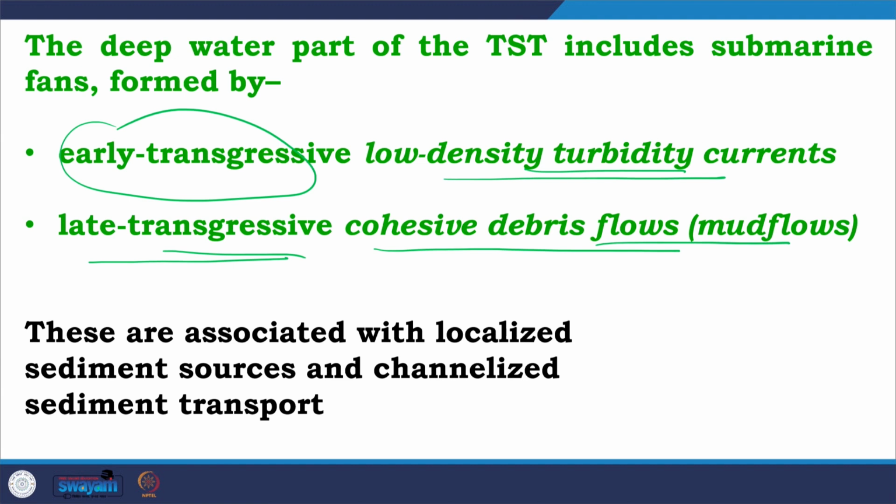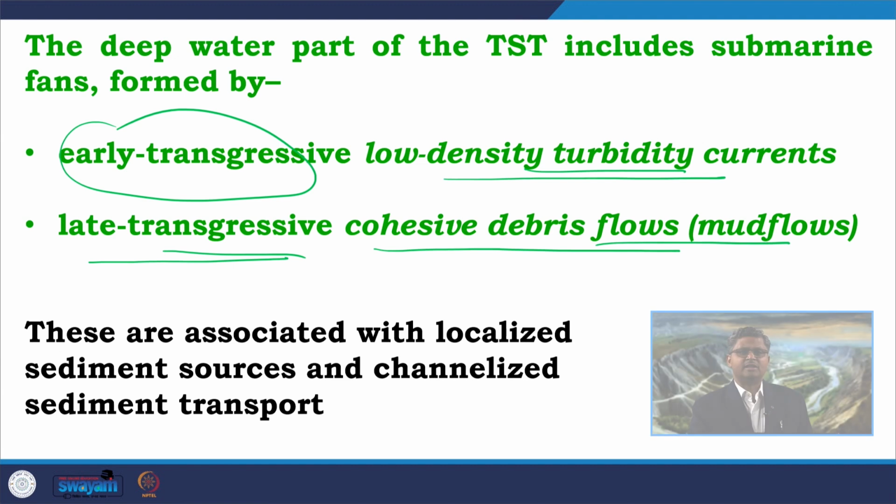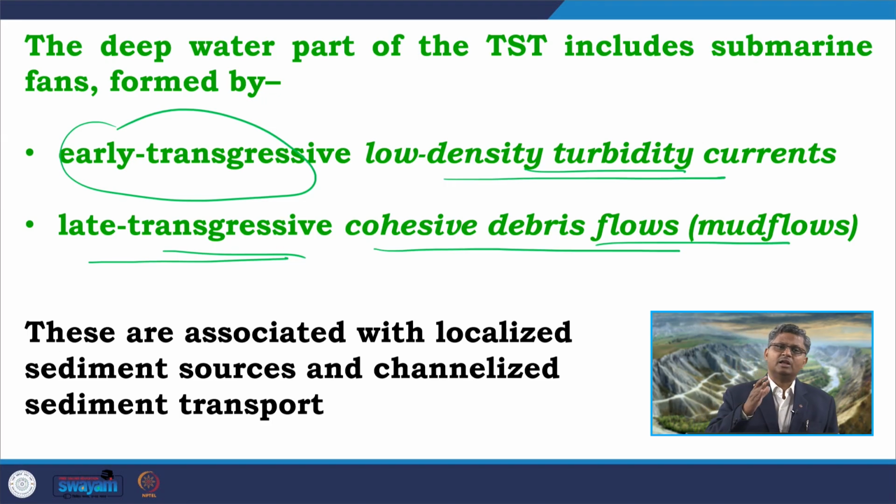The low density turbidity flows, as we have seen in the case of LST also, and in this TST case, for example during the early phase of transgression, these low density turbidity flows travel far from the shelf edge into the basin, because there the proportion of mud in the system is much higher, which helps in sustaining the flow and construction of levees along the channel banks over large distances.